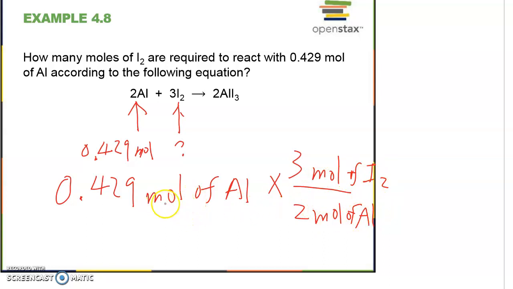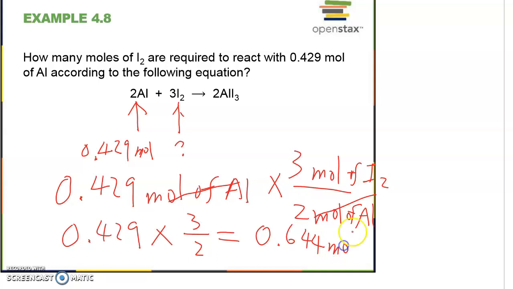The first time I'm going to write everything down so we can look at it and make it clear. So I can cancel out this one. What I have is 0.429 times 3 and then divided by 2. I get about 0.644.